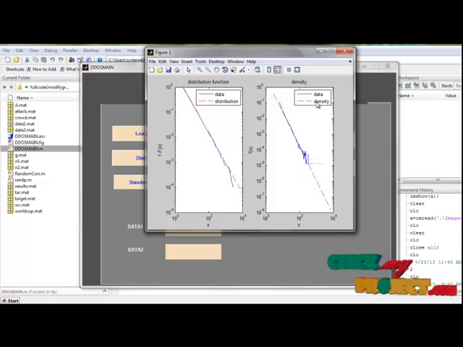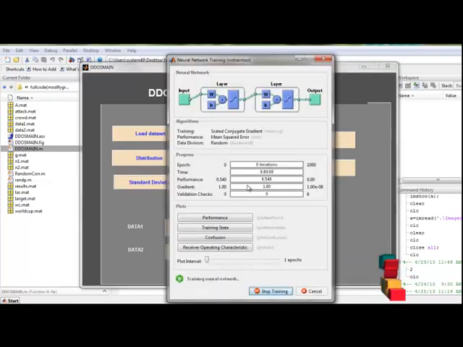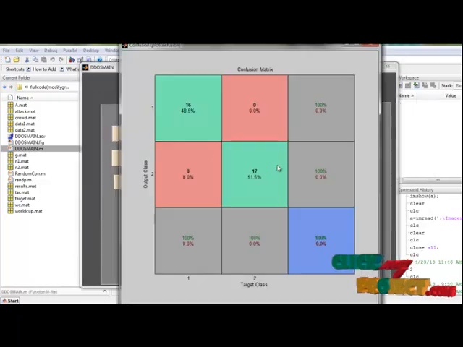It implements security for the websites by defining modules which contain necessary details such as the maximum number of packets per request allowed by the websites as the threshold value. Once in the execution process, the websites keep track of each individual packet per request, which is analyzed. Then the next one is standard deviation. This one is data 1 and this one is data 2. The next is classification by using a neural network.